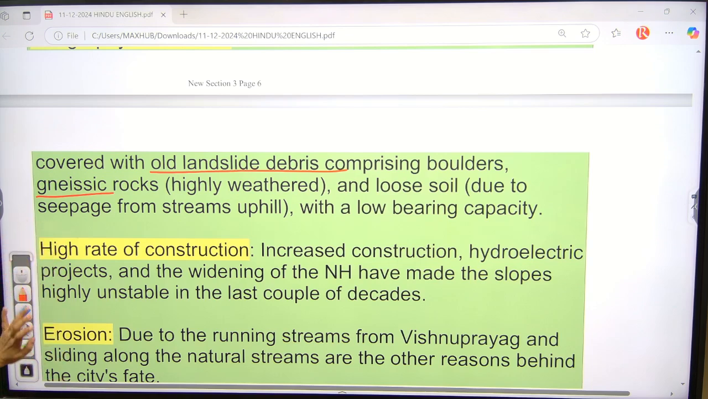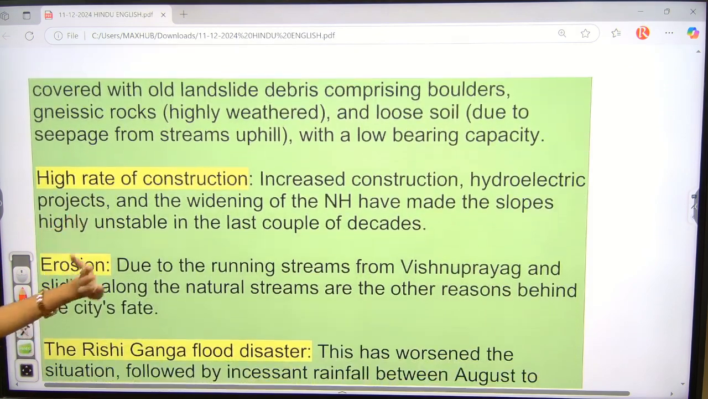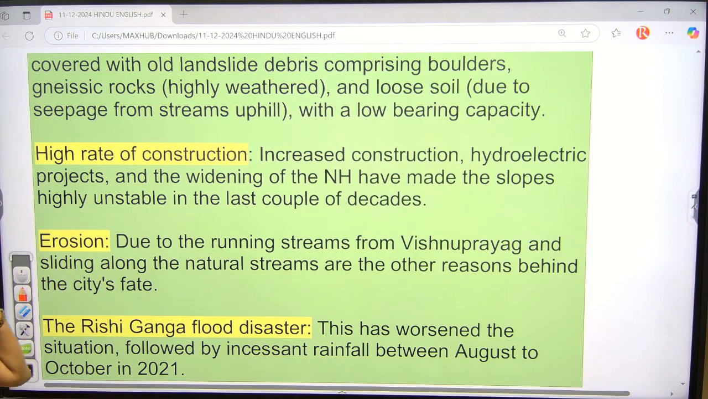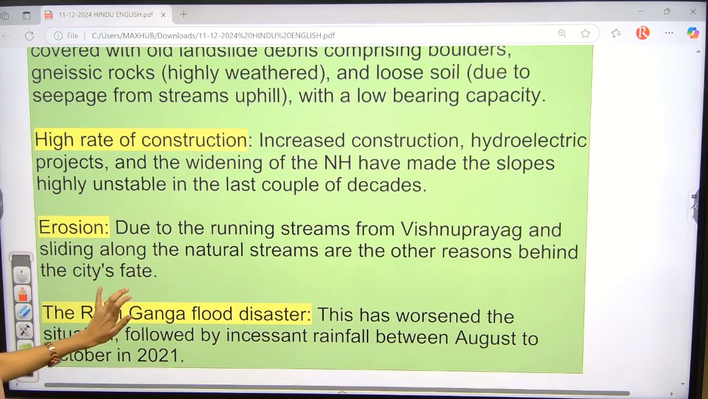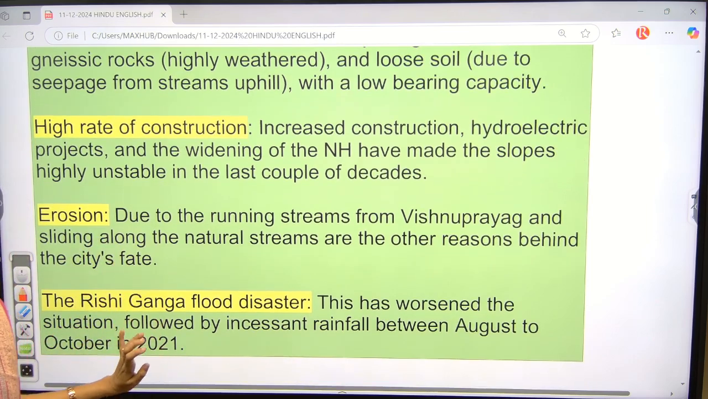So it is also one important reason. And there is a very high rate of construction in this region, as well as a very high rate of developmental projects like hydroelectricity projects which are there in this region. It is also an important reason.